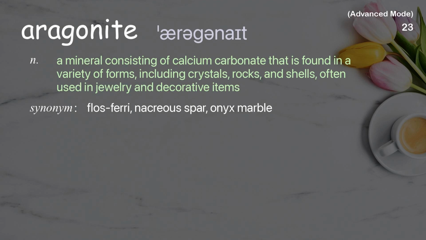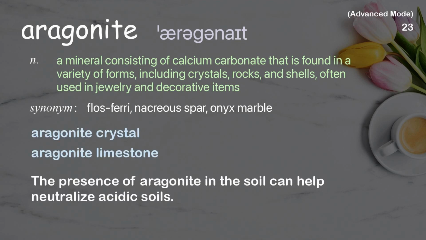Aragonite. A mineral consisting of calcium carbonate that is found in a variety of forms, including crystals, rocks, and shells, often used in jewelry and decorative items. Examples: Aragonite crystal. Aragonite limestone. The presence of aragonite in the soil can help neutralize acidic soils.